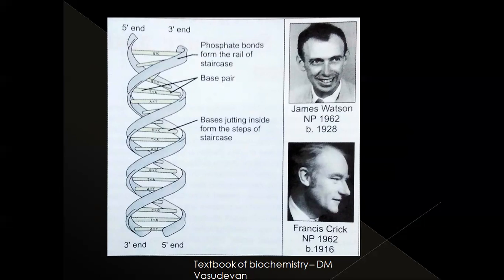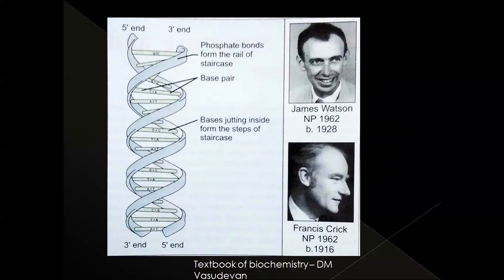There are grooves also, micro grooves and some large grooves. Between these two strands, which are anti-parallel to each other, nitrogen bases are present. One purine binds with pyrimidine. There is a 1:1 ratio of purines and pyrimidines.